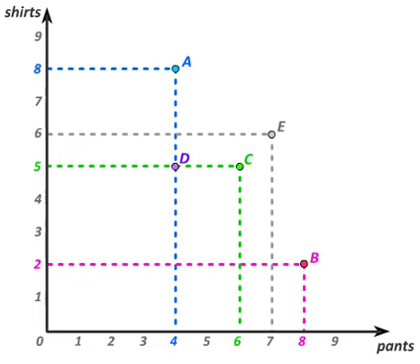Similarly, bundle A has more shirts and the same number of pants relative to bundle D, so we can conclude, based on the monotonicity assumption, that bundle A is at least as good as bundle D. And bundle E contains more of everything relative to bundle D, so bundle E must be preferred to bundle D if the monotonicity assumption holds. Bundle B, however, contains fewer shirts and more pants, and therefore the monotonicity assumption does not help us in ranking bundles B and D.